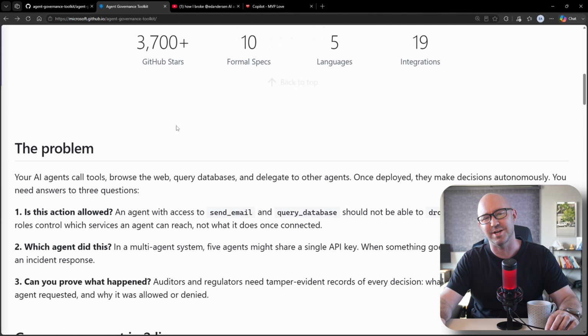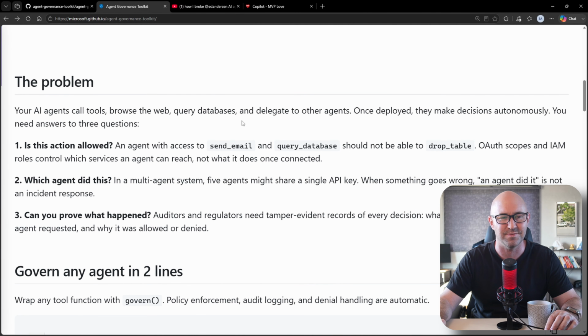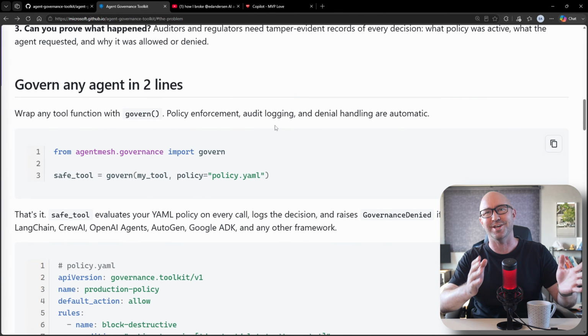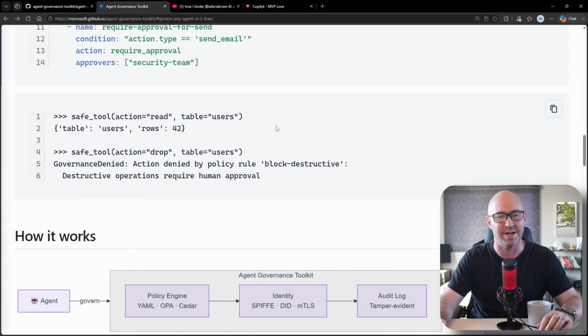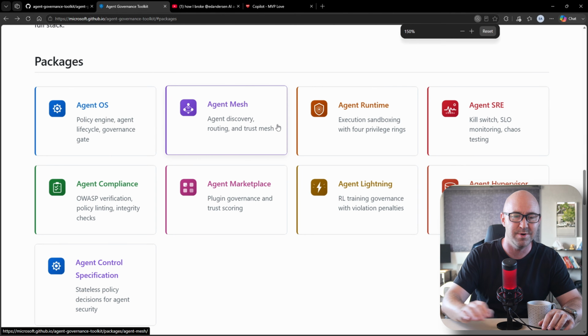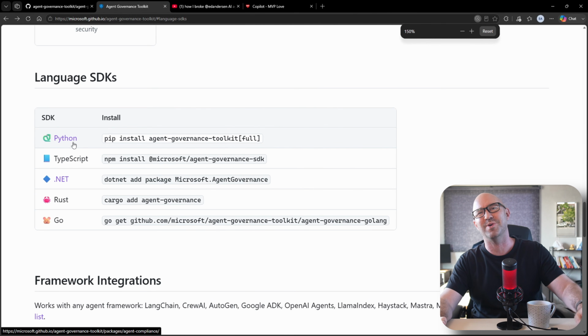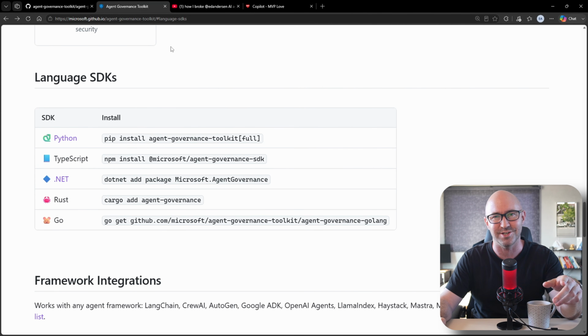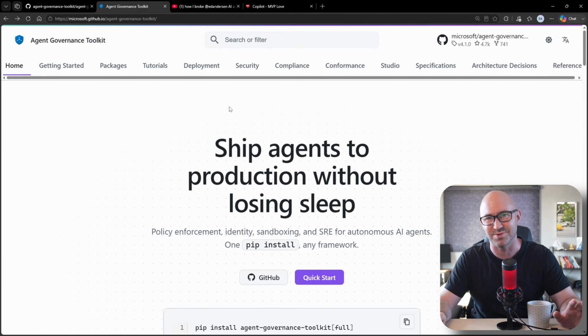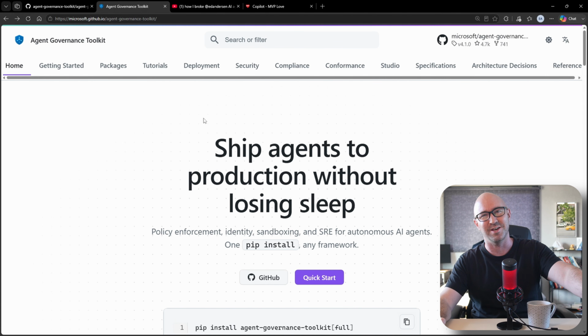This is interesting. This is a pretty popular project with Microsoft for code-based agents, not low-code agents or prompt-based agents, but stuff that you actually build. And you can tell it's written by smart people because the first language they support is Python, despite being Microsoft. Where's the .NET library? The .NET library does exist, and in this video I'll show you how to integrate the Agent Governance Toolkit with a .NET Microsoft Agent Framework-based application, and also fix MCP tool calling from an MCP client.